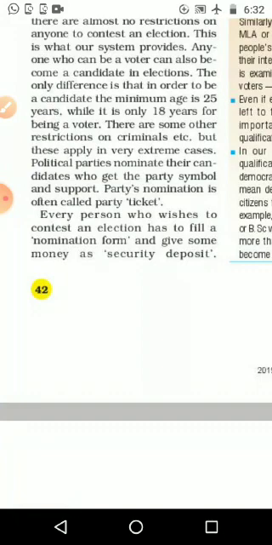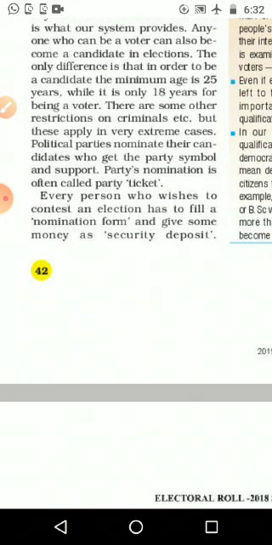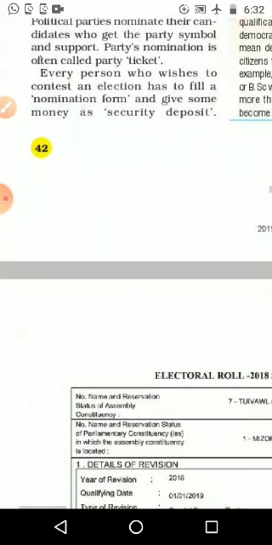Please underline: if we want to become a candidate, what is our age? It should be 25. And it is only 18 years for being a voter. And there are some other restrictions on criminals, etc., but these apply only in extreme cases. Political parties nominate their candidates, who get the party symbol and support. Party nomination is often called a party ticket.